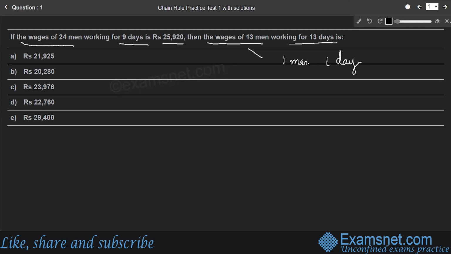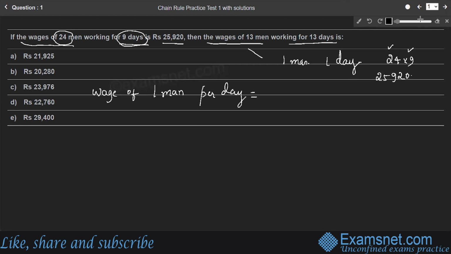Therefore, here it is given that 24 men working for 9 days earn 25,920 rupees, right? So here the wage of one man per day, we'll consider the wage of one man in 1 day or per day. 24 men work for 9 days, so the number of persons in 9 days earn 25,920 rupees.